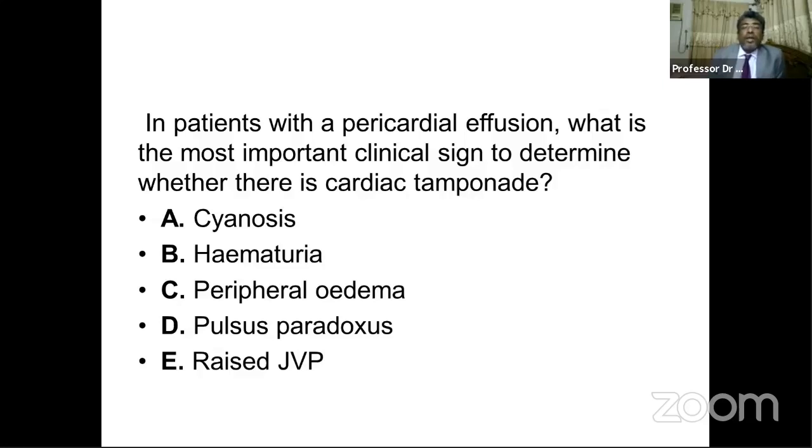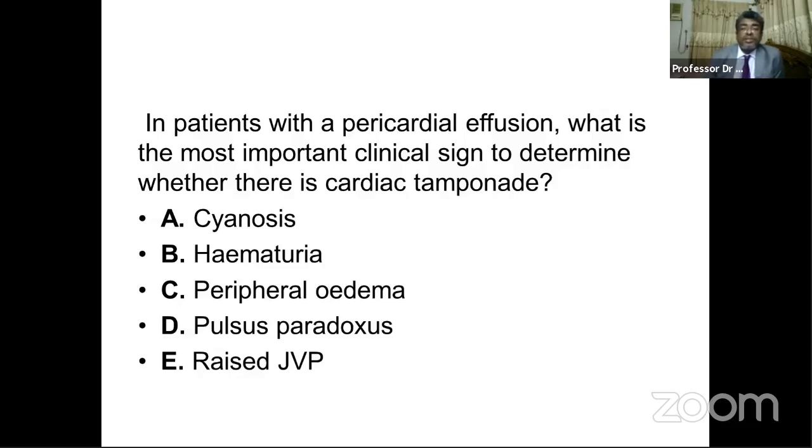What are the clinical signs that can indicate the patient has cardiac tamponade? The options here are cyanosis, hematuria, peripheral edema, pulsus paradoxus, and raised JVP. Among these 5 signs, pulsus paradoxus is the answer.